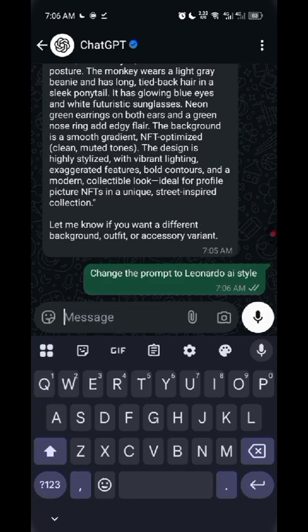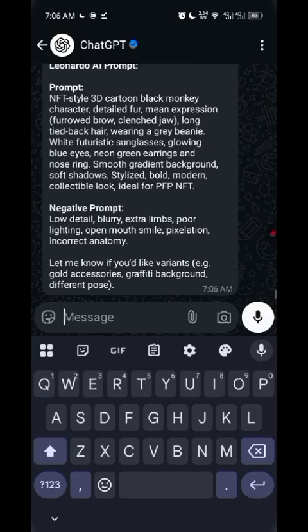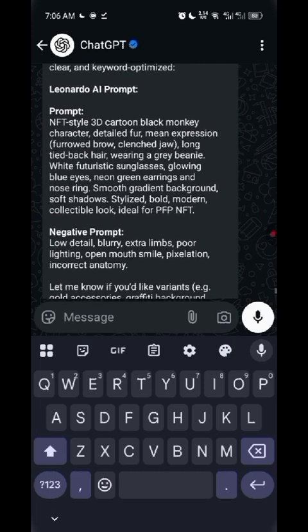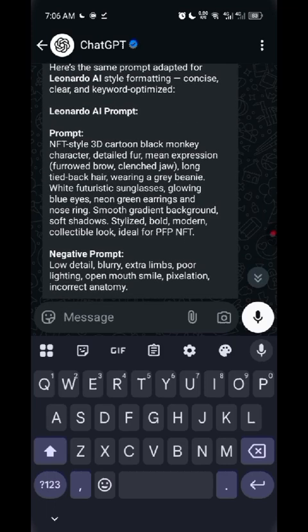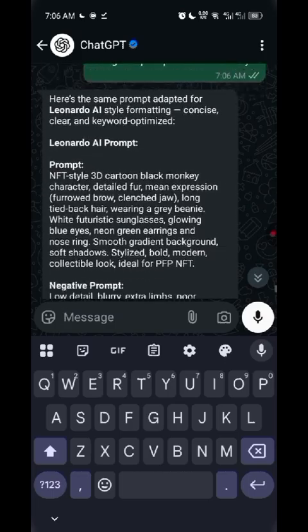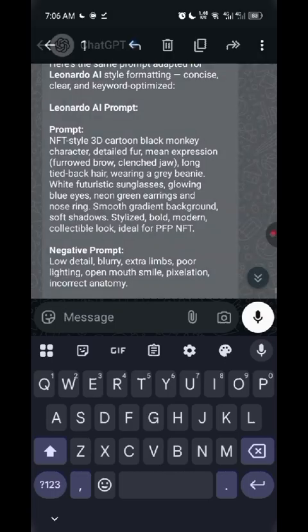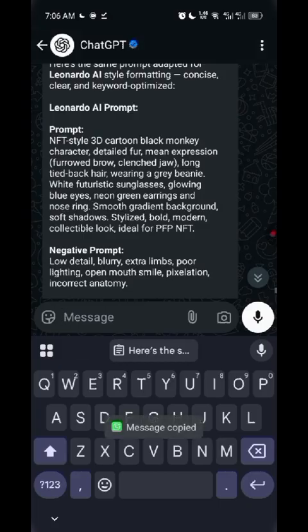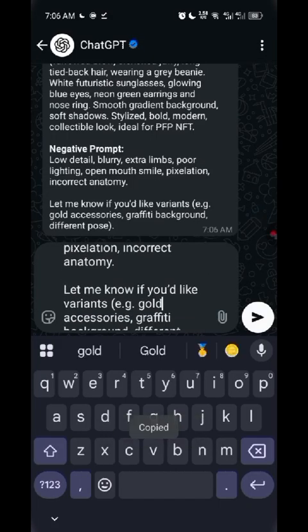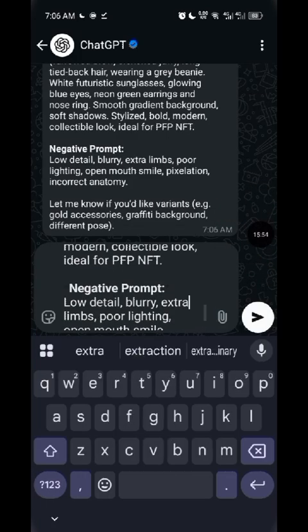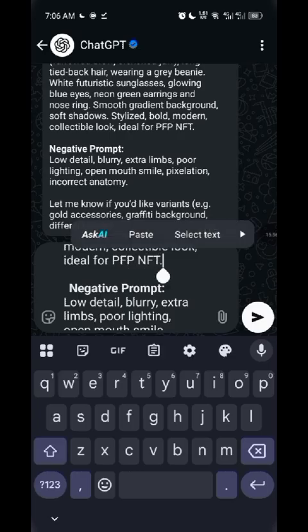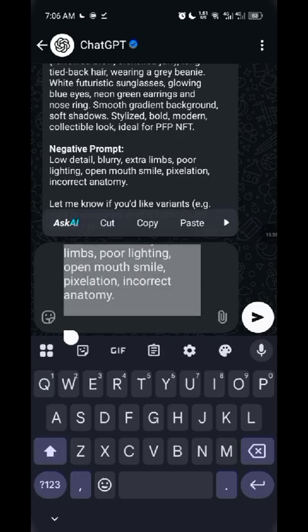So yeah, you see the changes now, because with Leonardo AI the prompt is actually shorter. If you see now, it's very small. See, NFT style with the black monkey, character detail, mean expression. You see how it is now. If you want to use the negative prompt, you can use it.